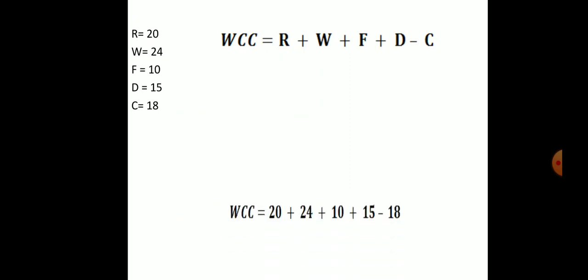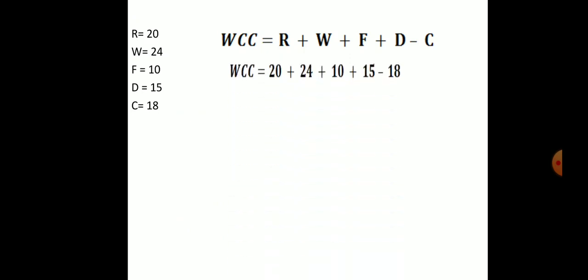So if you put those values in, our value of R is 20, W is 24, F is 10, D is 15 and C is 18. So if you add all this, raw material, work in progress, finished goods, debtors, you will get 69. So total of that 20 plus 24 plus 10 plus 15. So 69 minus 18. So working capital cycle is 51 days.